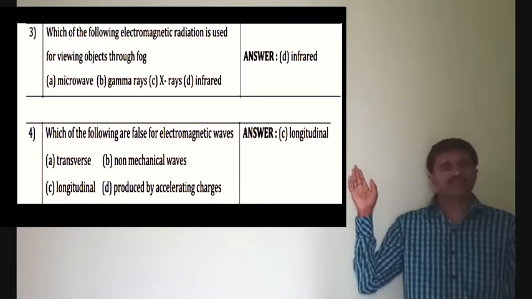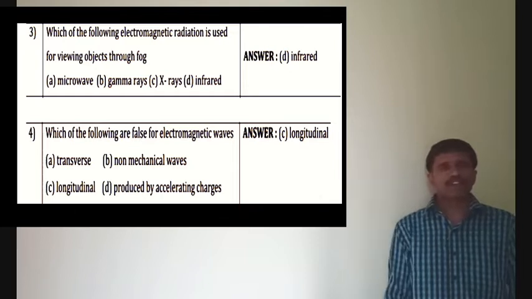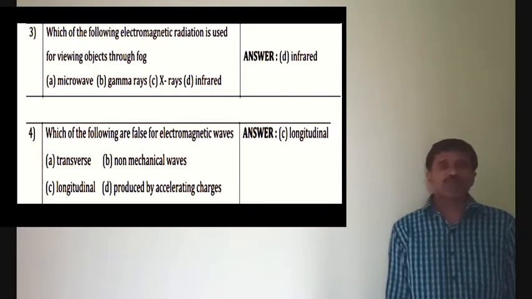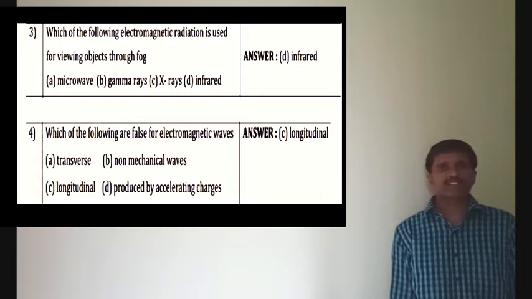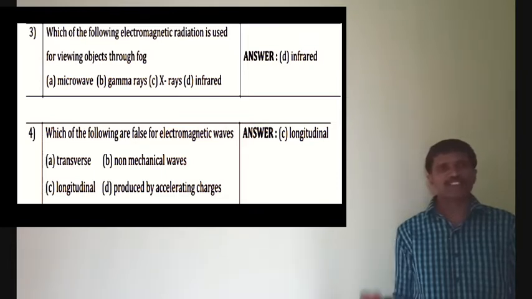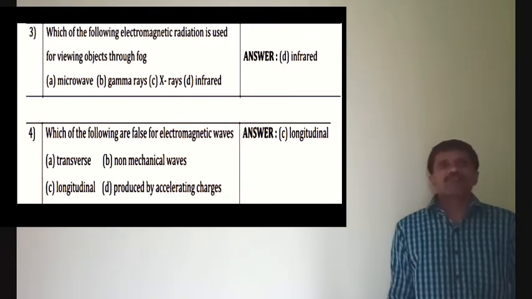Fog is panimuttam. Suppose if you went to Ooty, Kodaikanal, in those days we used film cameras. Nowadays also in digital cameras some red light will be present. Because during the fog time we cannot capture the pictures. Therefore, we use infrared rays to take the picture through the fog. Therefore, the answer for the third one mark is infrared rays. That is the option.